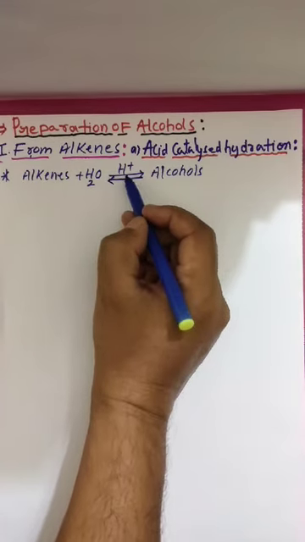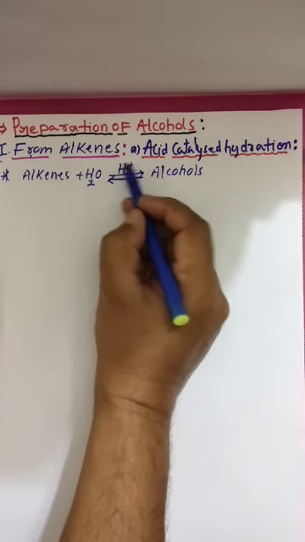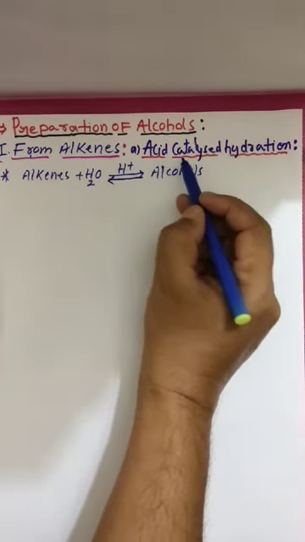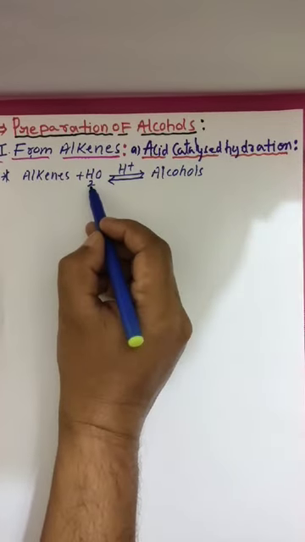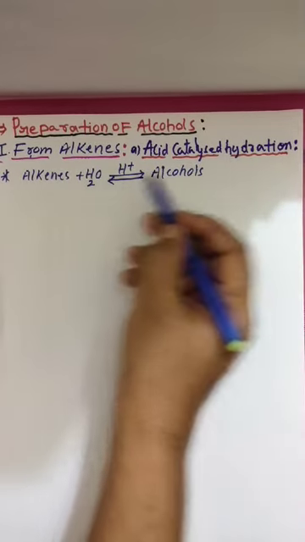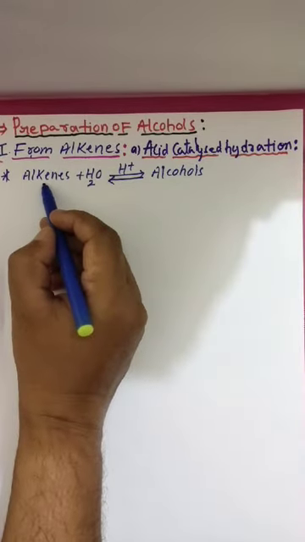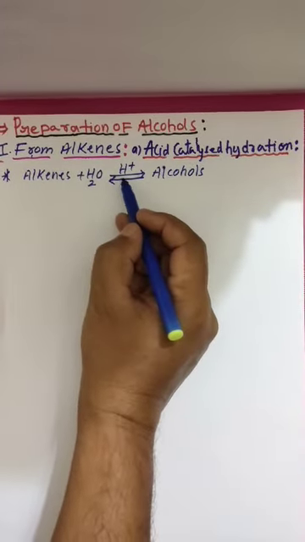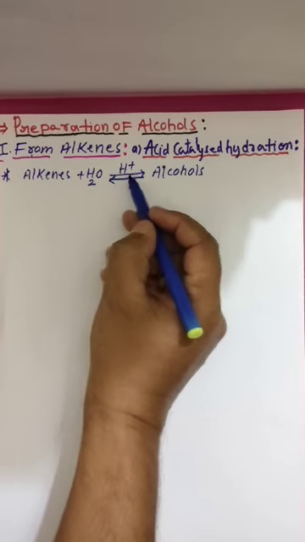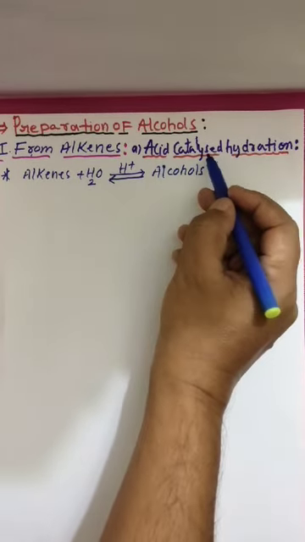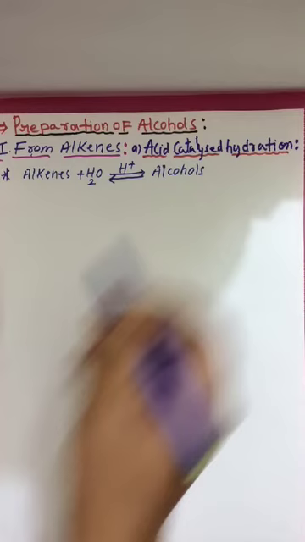Here the acid acts as a catalyst. That's why it is acid catalyzed. We are adding water, that's why it is called hydration. So hydration of alkenes takes place in the presence of an acid catalyst. That's why it is acid catalyzed hydration.